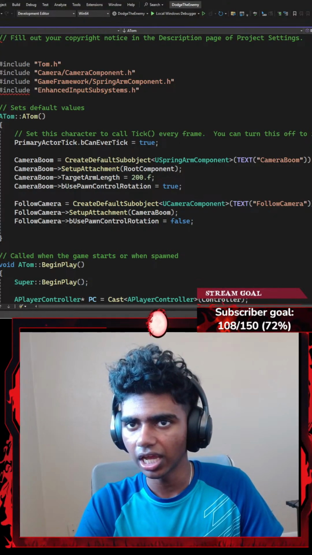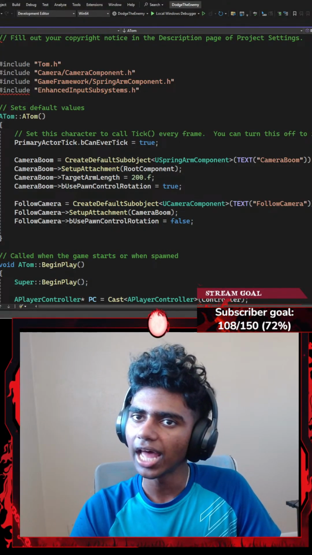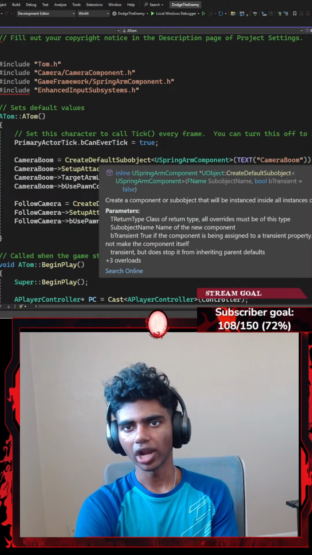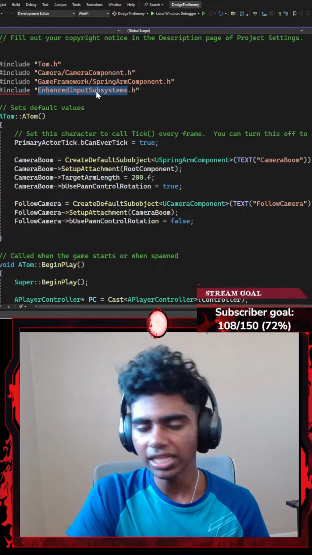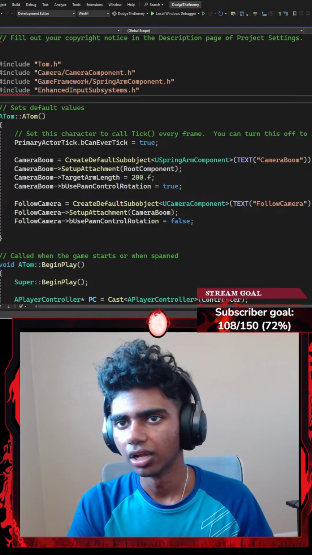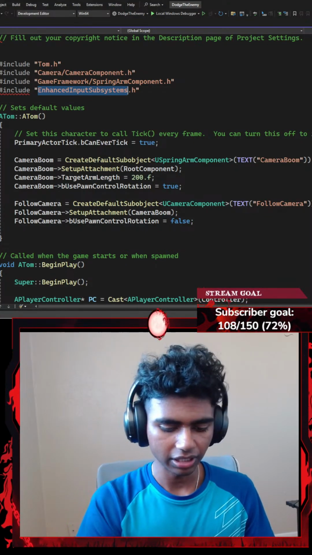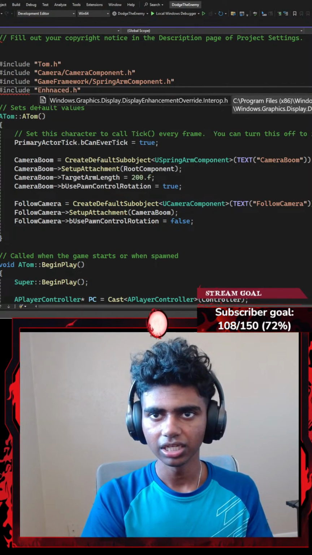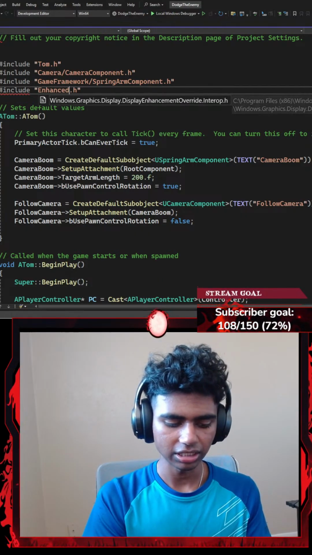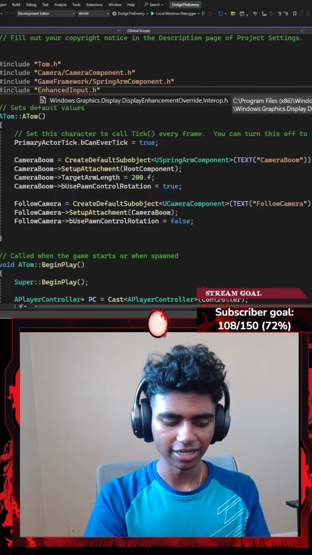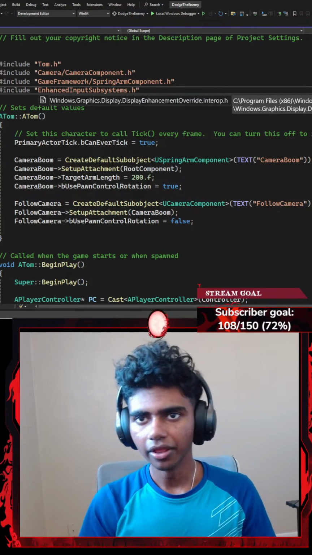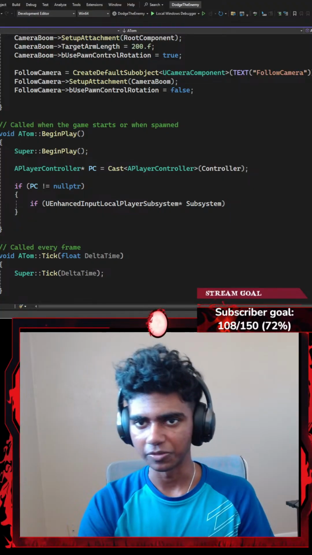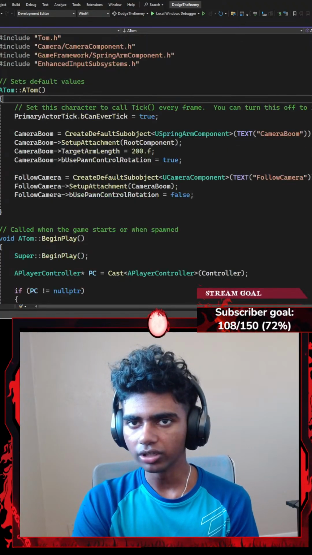Enhanced input subsystem. Let me delete this and go with enhanced input subsystems. There, I think that should be correct. Now I should be able to use my UEnhancedInputLocalPlayerSubsystem here.